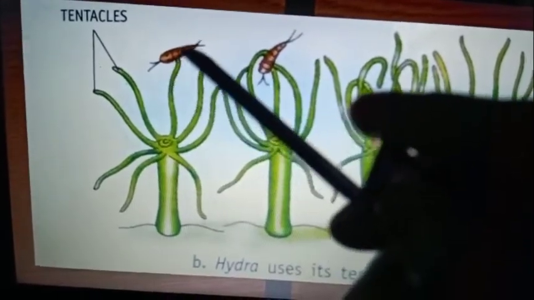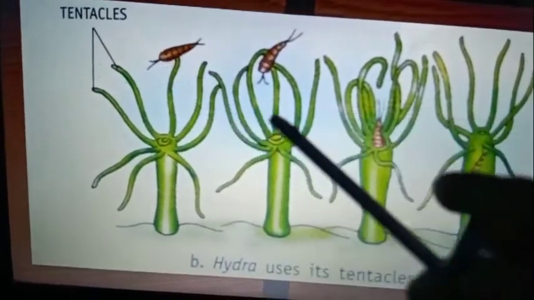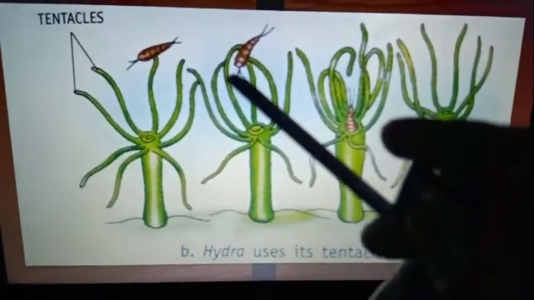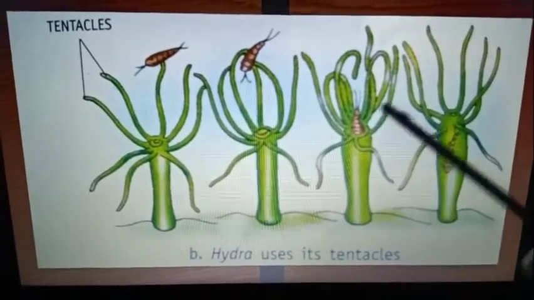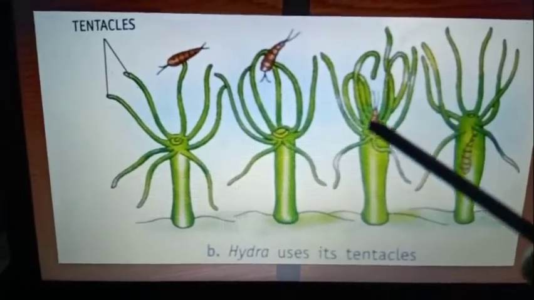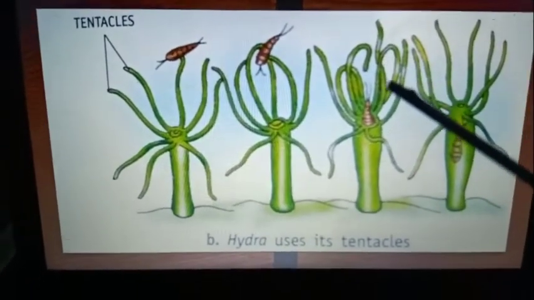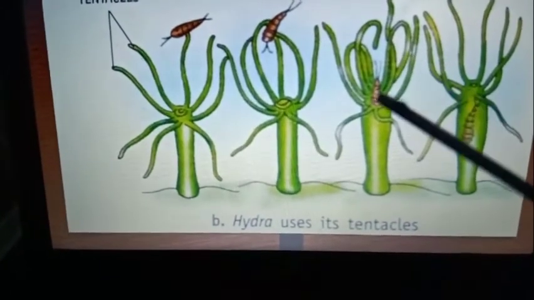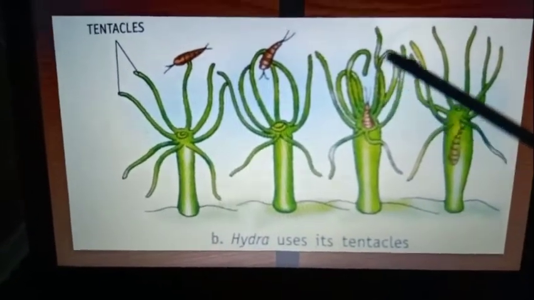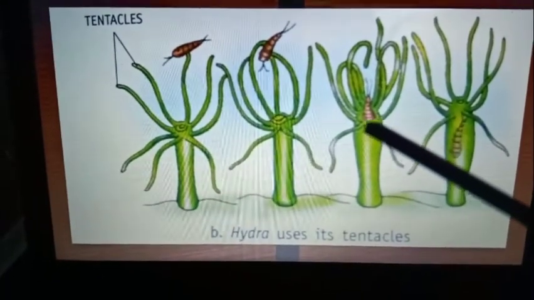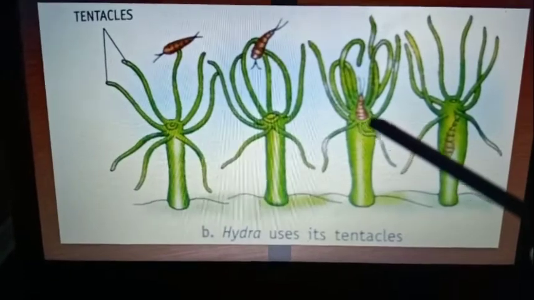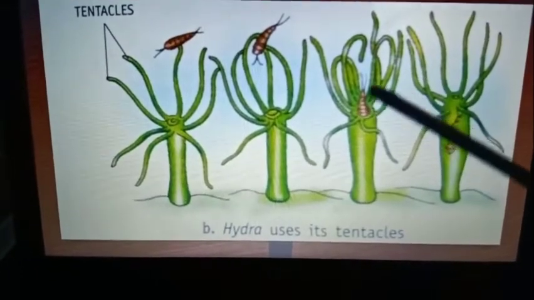When small animals come near these tentacles, see here how the tentacles are trapping the prey, and slowly the prey is sent in with the help of the tentacles. See how the tentacles come closer together and how they move, sending the prey towards the mouth. When the prey reaches the mouth, see how it is pushed by the tentacles